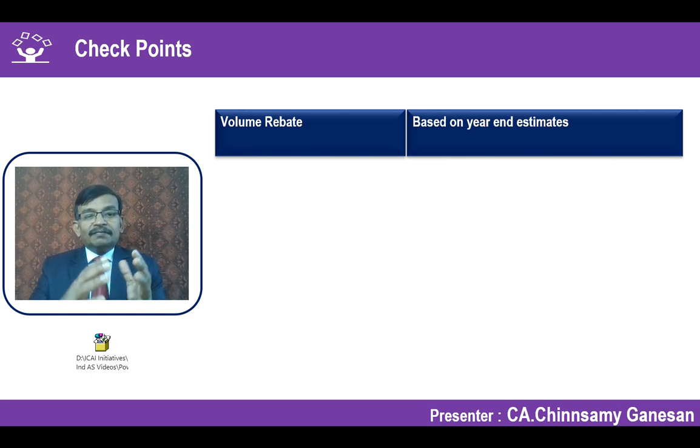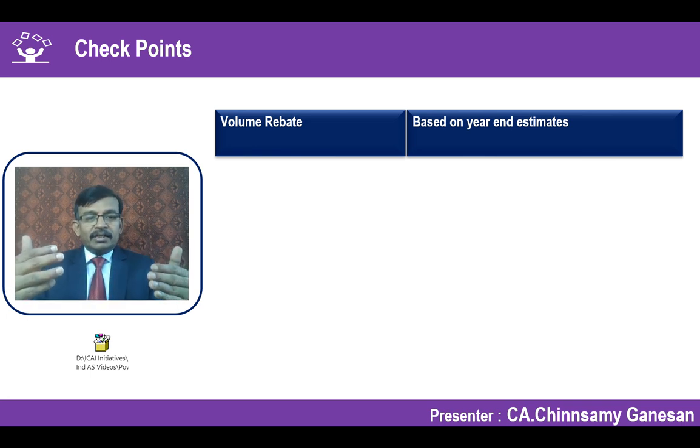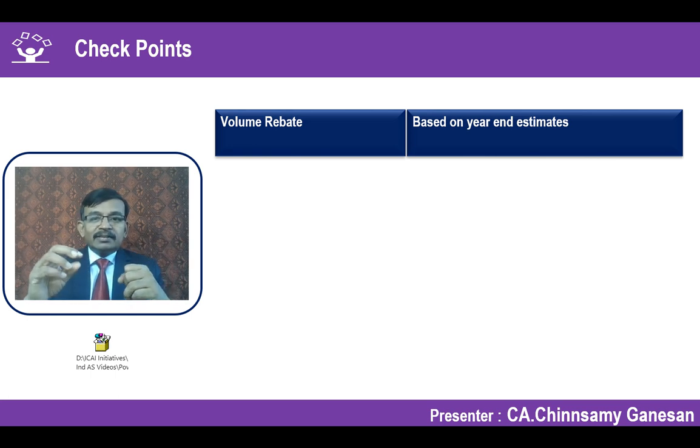And in case at a subsequent period it becomes very clear that the customer is not going to meet the criteria, at that time it is a change in estimate, and you reverse whatever provision you have already made. For example, in the third quarter, you know pretty well that the customer went bankrupt, and accordingly he is not going to lift additional quantity to meet the minimum threshold limit. In that case, in the third quarter you have additional information.